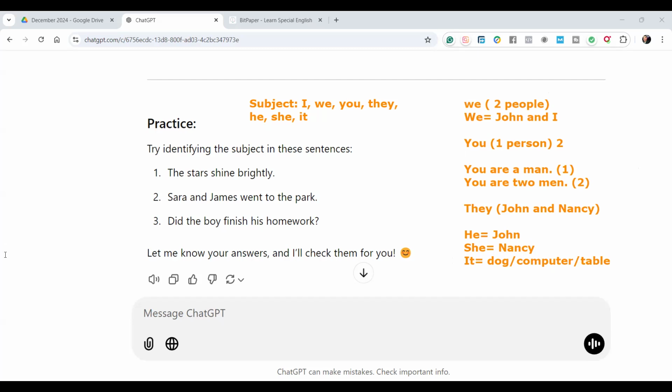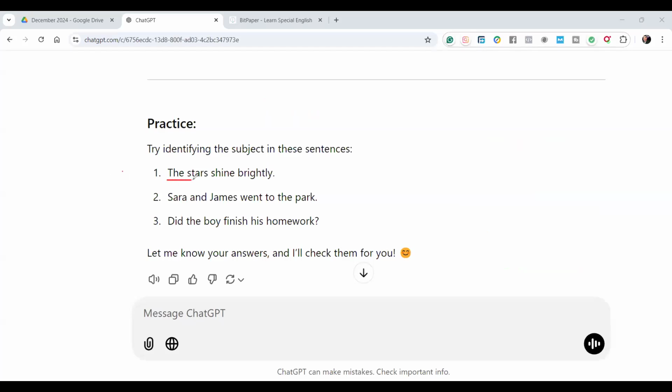Okay, now let's answer the questions. Are you ready? The stars. Here is the subject. The stars do what? Shine. How do they shine? Oh, this is something we'll talk about later. So here, the stars is the subject. Sarah and James did something. So Sarah and James, subject. Did the boy finish his homework? Did that boy? This is the subject.